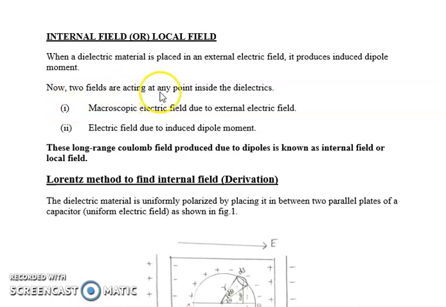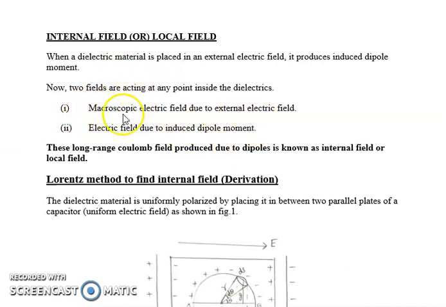Now two fields are acting at any point inside the dielectric. So if you take any point inside the dielectric material, there will be two fields acting. The first field is nothing but the applied electric field. So we apply an electric field, and that will be the first field acting at any point inside the dielectric.